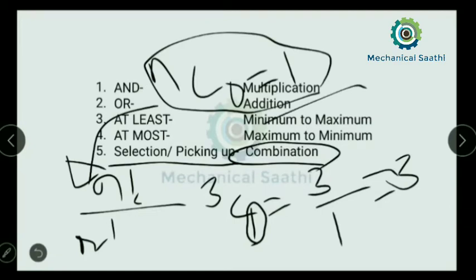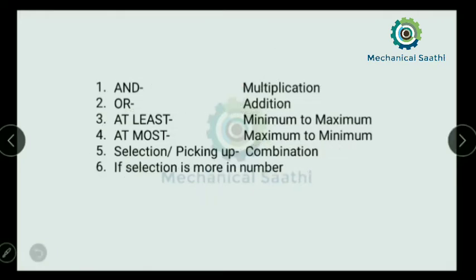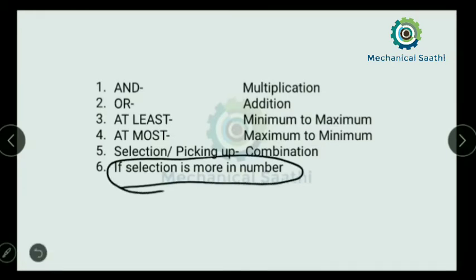Now let us move towards the sixth trick, that is if the selection is more in number. Suppose in any combination it says to select 98 or 97 balls from 100. Then we will get the combination 100C98, and it is very difficult to solve.